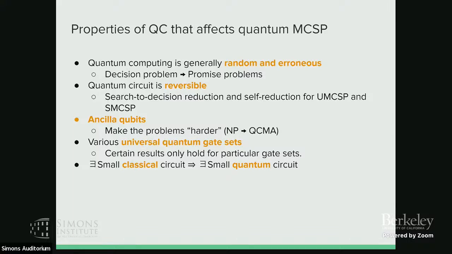And another thing is that we have the ancilla qubits. And these ancilla qubits actually make the problem harder. So we cannot put all these MCSP problems into NP. Instead, we can only put them into QCMA, which is a quantum version of Merlin-Arthur. Okay, and there are various universal quantum gate sets, as I mentioned, and some of our results only hold for a particular gate set. And another trivial observation is that if you have a small classical circuit for some function, which means that you also have a small quantum circuit for the same function. Okay, and any questions so far?